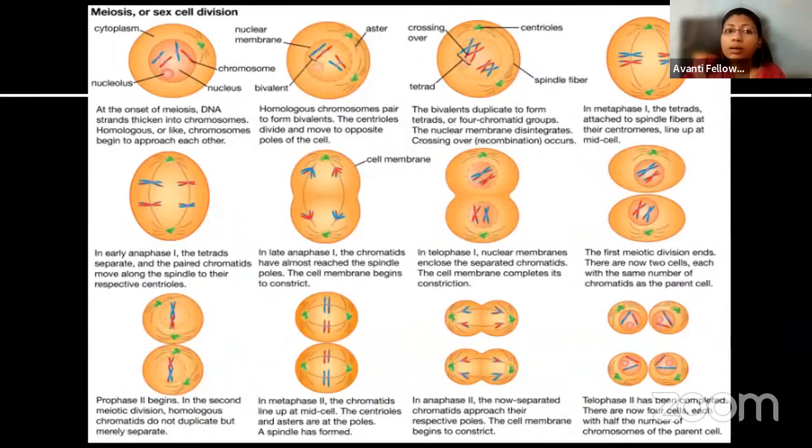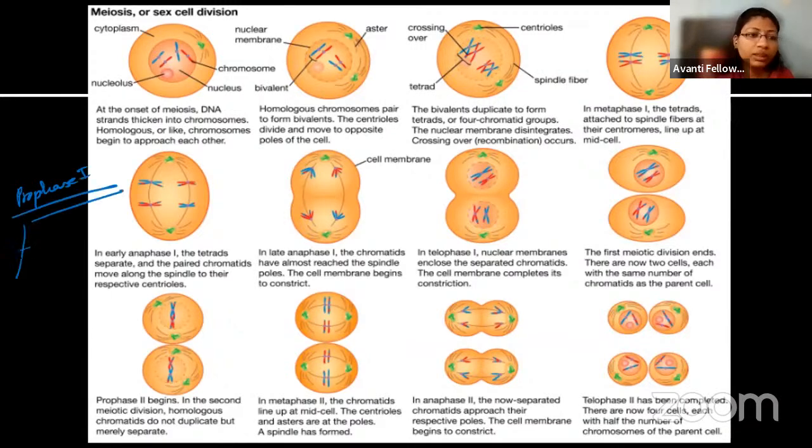But as I told you, meiosis takes place in gametic cells, where we have to reduce the chromosome number. This includes extra phases, which are present in prophase 1. Prophase 1 has 5 extra phases: leptotene, zygotene, pachytene, diplotene, and diakinesis.